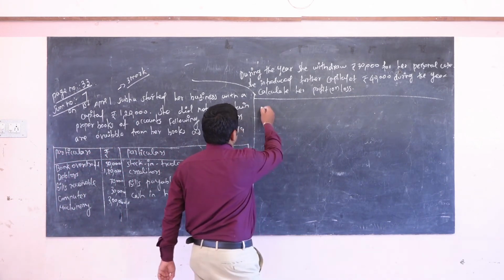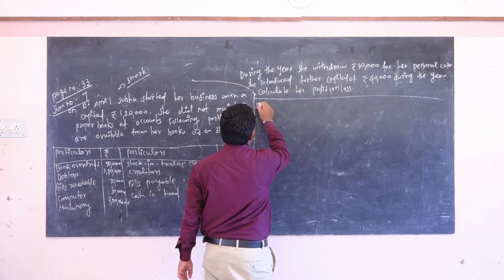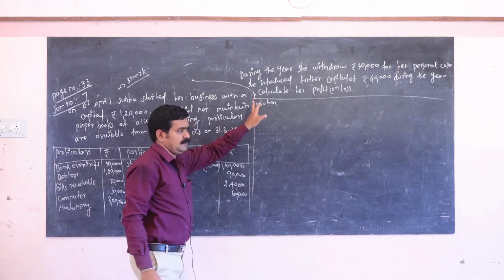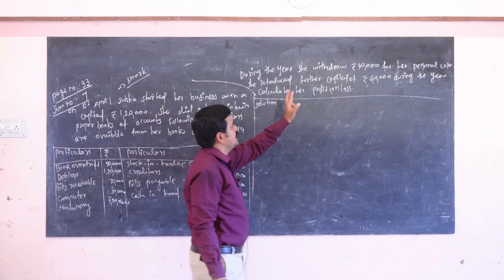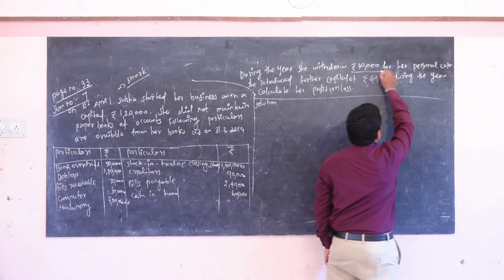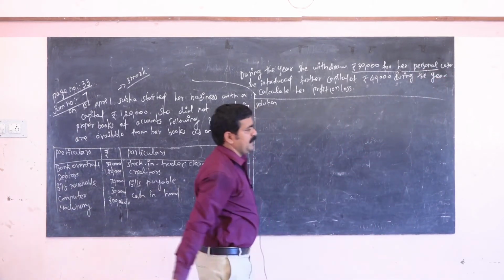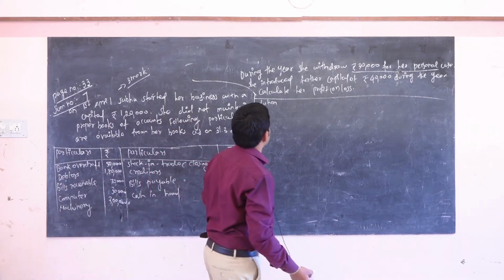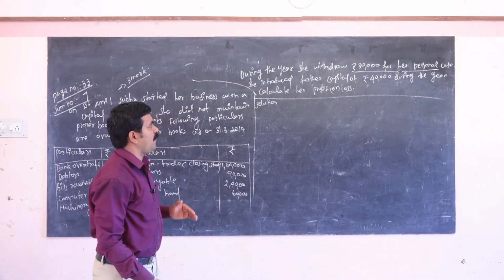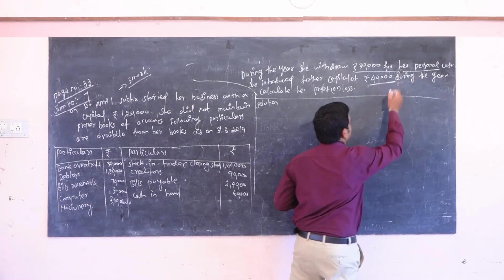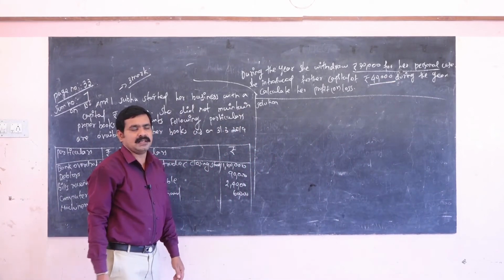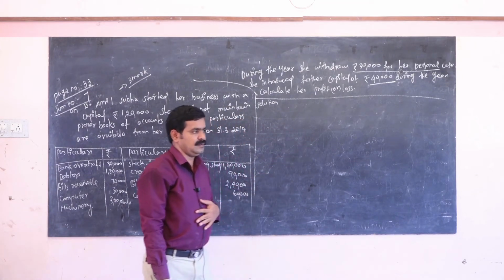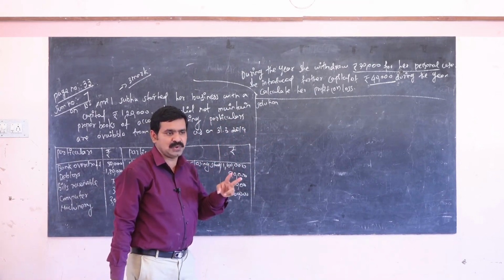Okay, now going to solve this problem. And also this is very important information. During the year she withdrew 30,000 for her personal use. Personal use is called drawing. And also she introduced further capital of 40,000 during the year. So now you have to calculate her profit and loss. This problem has two ways.